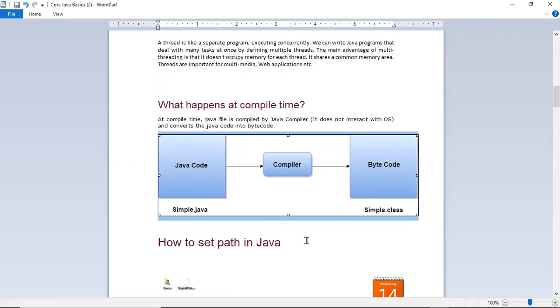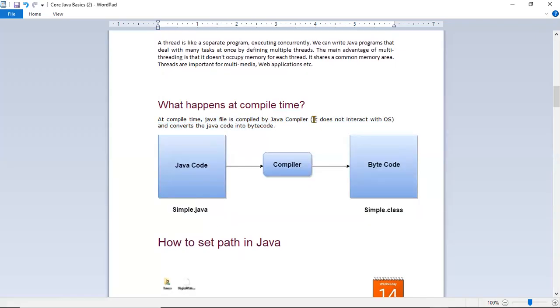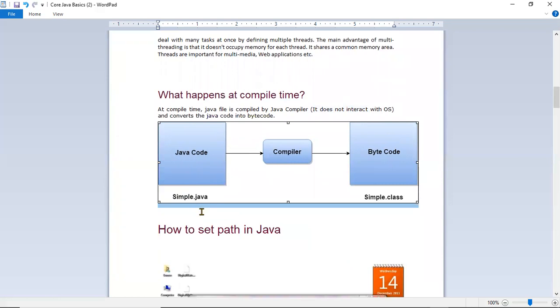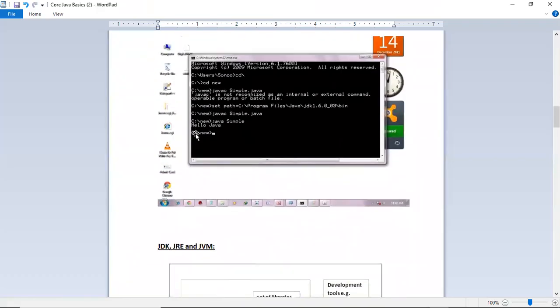So this is the diagrammatic example, basically the compiler. At compile time, the Java file is compiled by the Java compiler. I showed you, right? Like one program, the print tables program. When you try to run it, it will compile the code and convert it into bytecode or a class file, which is machine-understandable code. Okay. So this set path and all is not required if you use Eclipse. Next one, you can ignore this.